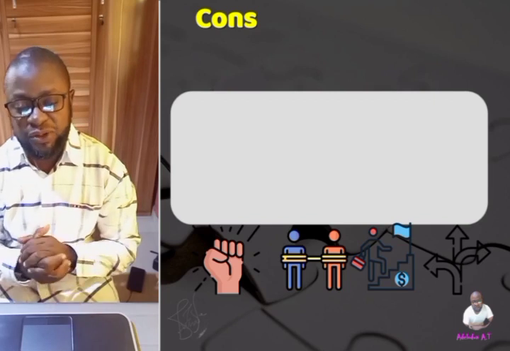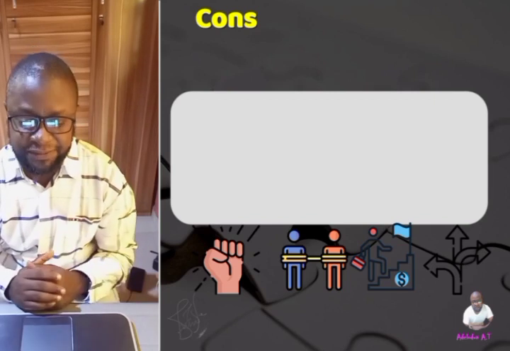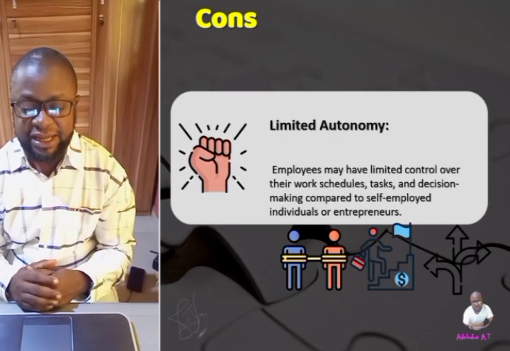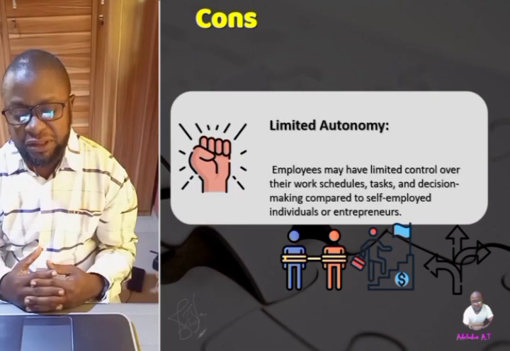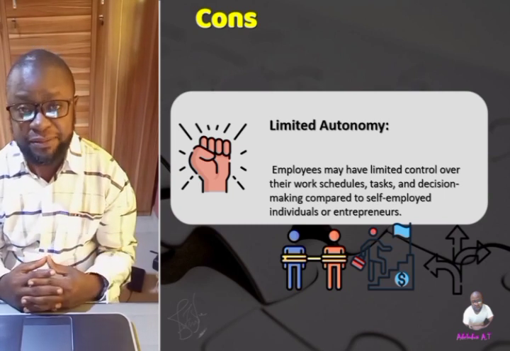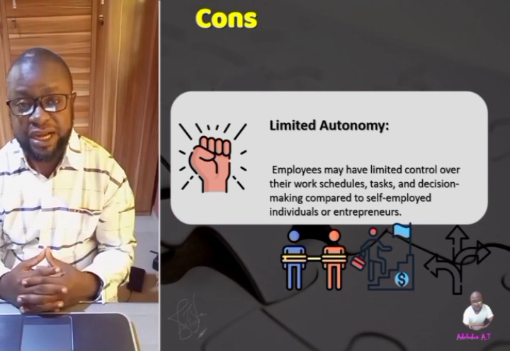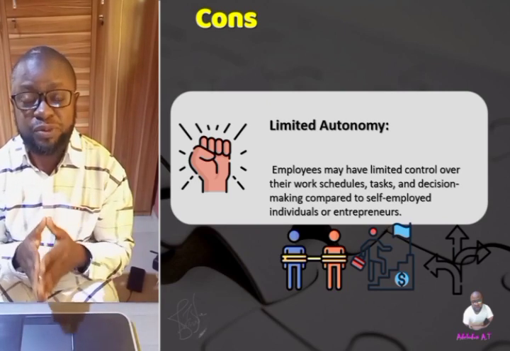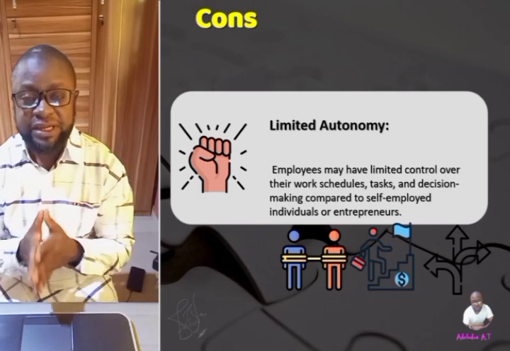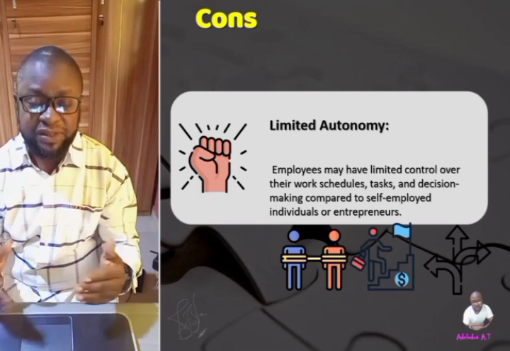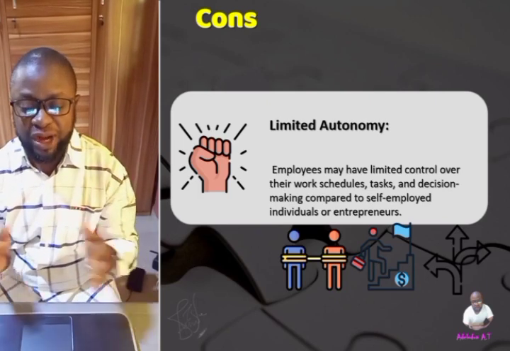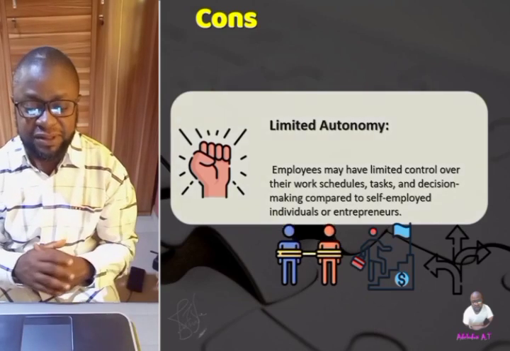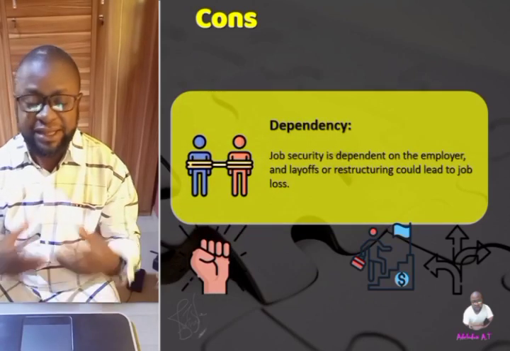So let's now discuss the disadvantages of being an employee. The first one we take a look at here is that you have limited autonomy. In most cases, you don't have control over your time. Your job dictates your time. If you must resume by 8 in the morning and close by 5 in the evening, then it has to be. So you don't have time to do any other thing. So you have limited autonomy over your own lifestyle.